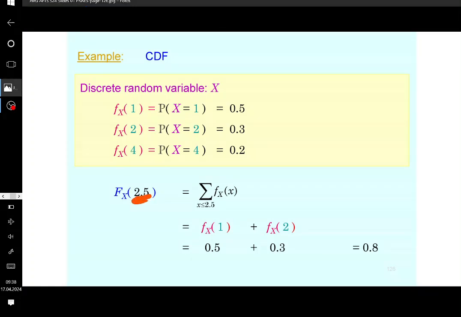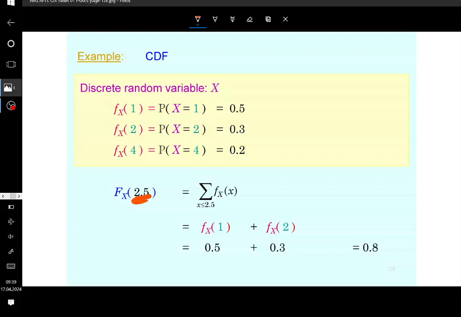Although keep in mind, again, 2.5 is not a realization of the random variable, but that doesn't matter. Okay, so the cumulative distribution function is defined for every single point there is, even if the point is not part of the set of realizations of the random variable, which is generally the case with discrete random variables, as you might see.